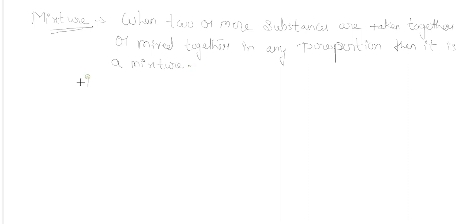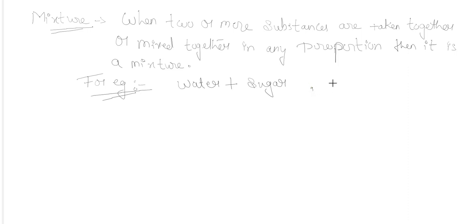For example, water plus sugar. Okay, water plus sugar, if I am taking, then it is a mixture, it is not a compound.